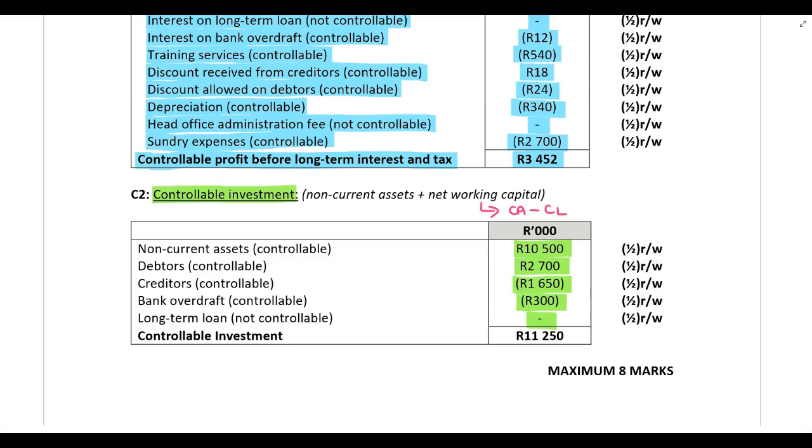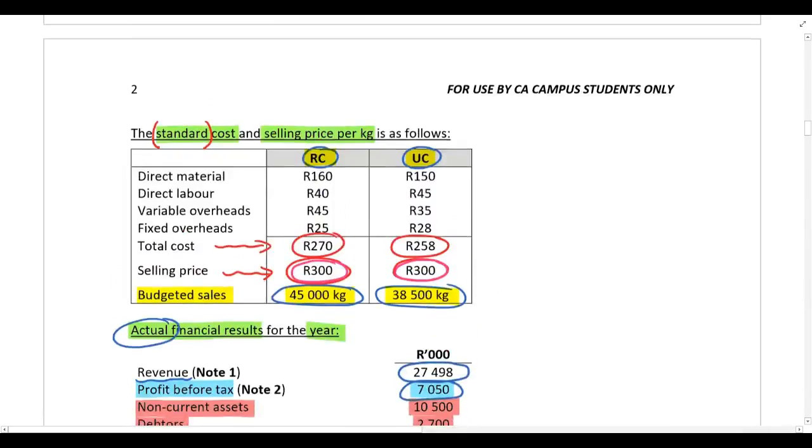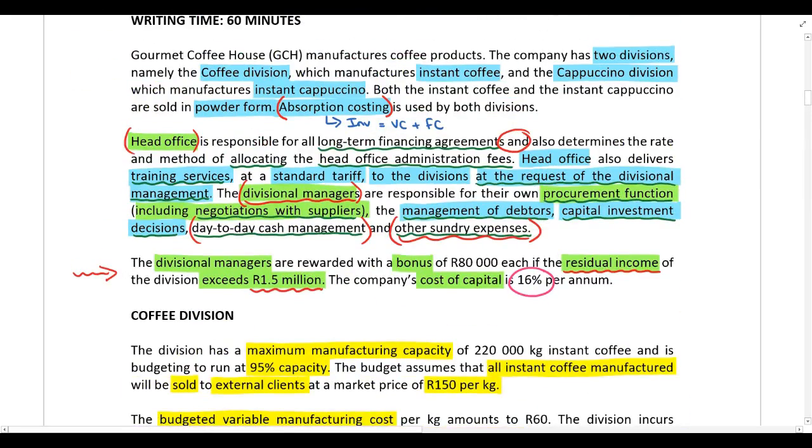However, in this question, I gave you a lot more information. So you were able to determine that the non-current assets are under the control of the divisional manager because they are responsible for capital investment decisions. We also know that the debtors and the creditors are under their control because if we go back here, they are responsible for their own procurement function, including negotiations with suppliers, so that deals with creditors, and they're also responsible for the management of debtors.